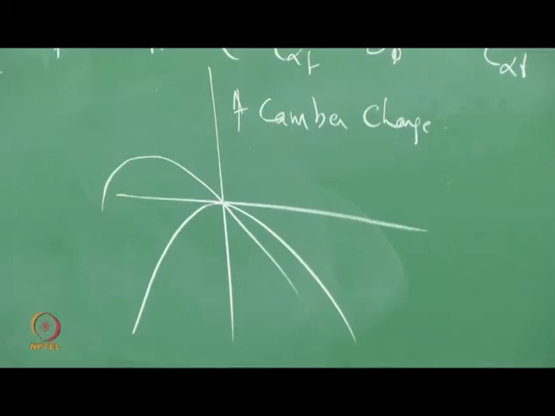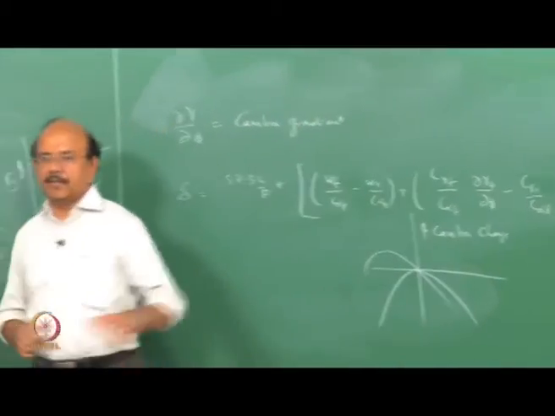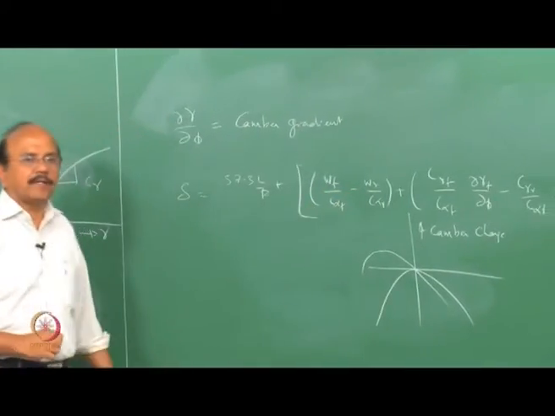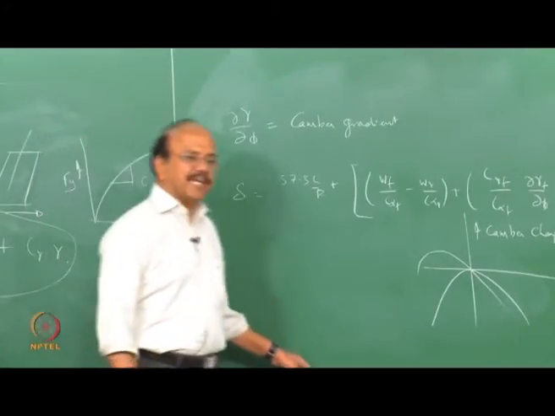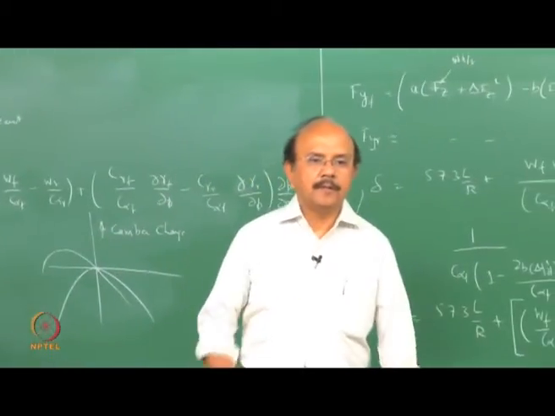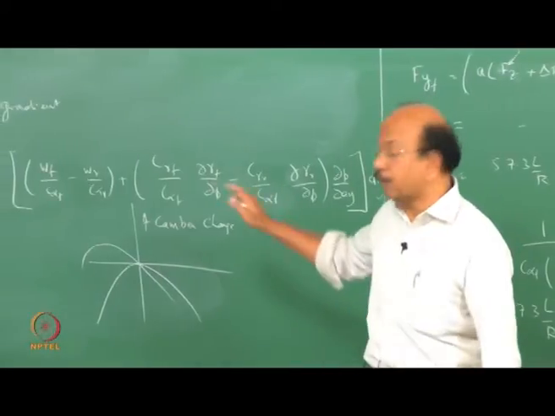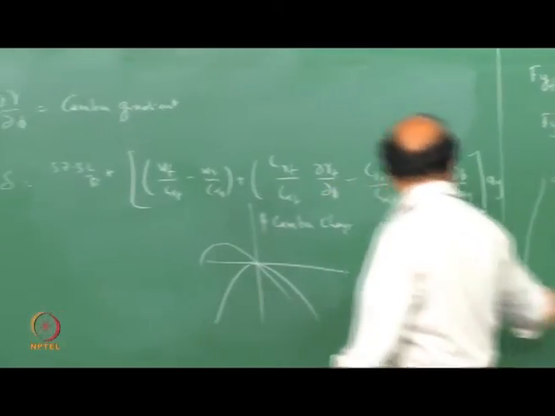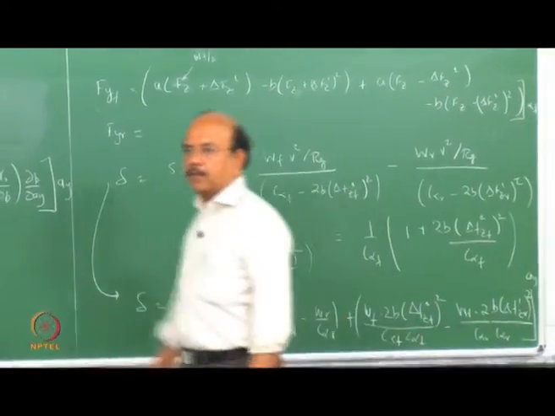So it is not necessarily a linear graph. Nevertheless, there is an expression, and the camber change becomes an important factor. As we see from many of the measurements, second to roll steer, this becomes important. Of course, this becomes quite important as well.